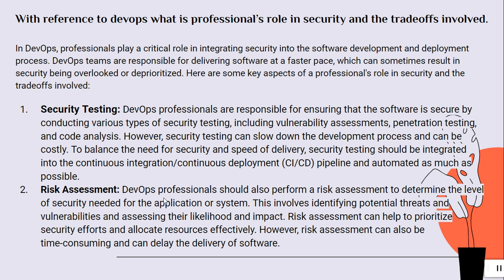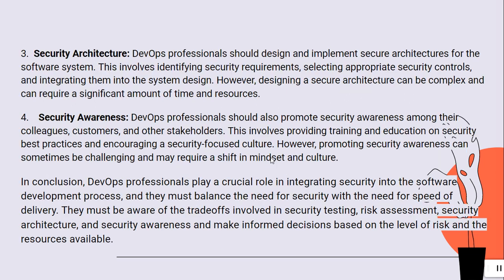Risk assessment. DevOps professionals should also perform a risk assessment to determine the level of security needed for the application or system. Risk assessment can help to prioritize security efforts and allocate resources effectively. Risk assessment can also be time consuming and can delay the delivery of software. Third one is security architecture. DevOps professionals should design and implement a secure architecture for the software system. Designing a secure architecture can be complex and can require a significant amount of time and resources.